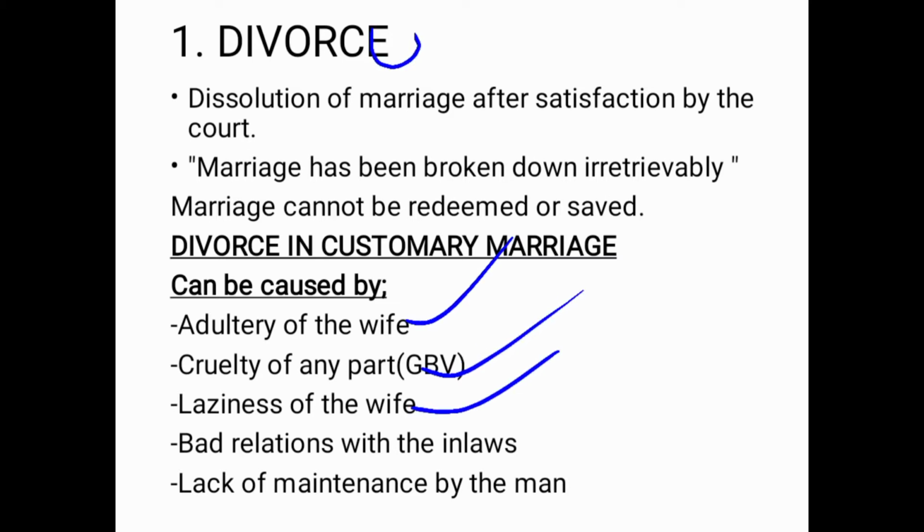Laziness of the wife. Under customary marriage, as a wife, if you are lazy, you'll be divorced. You don't work in the fields, you'll be divorced. That's under customary marriage. Bad relations with the in-laws. The brothers and the sisters in-laws have that trait of joking, making funny things, but do you take it for granted? If you do that, that may lead to divorce.